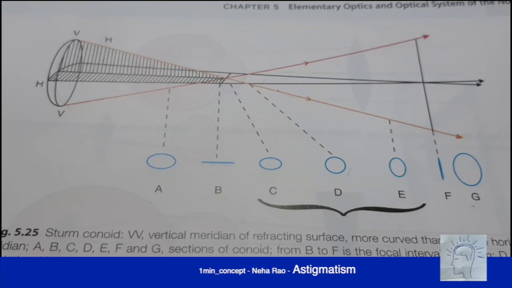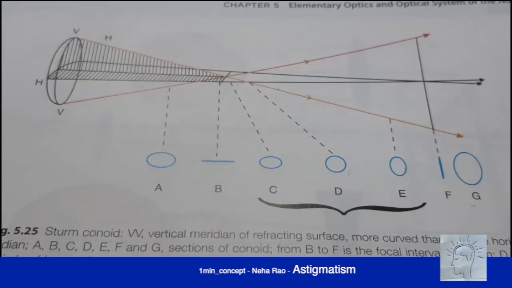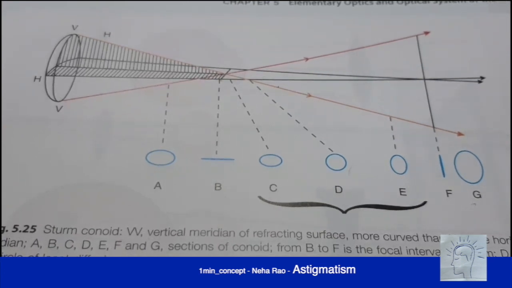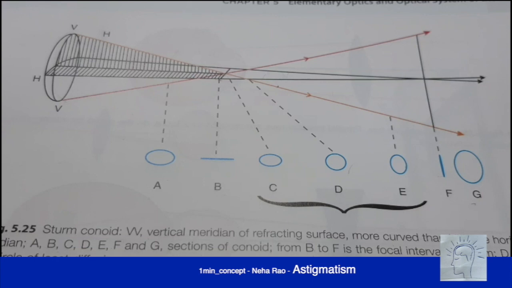It is because in a myopic eye, we know that the eyeball is very long. Hence, the rays are converging and then diverging back to reach the retina. They converge at a point in front of the retina and then they diverge and the divergent rays reach the retina, unlike hypermetropia where you have convergent rays reaching the retina. Hence, for the vertical meridian, we see that it is, you guess, yes, correct, it is myopic. For the horizontal rays, the eye is still hypermetropic. Hence, it is called mixed astigmatism.